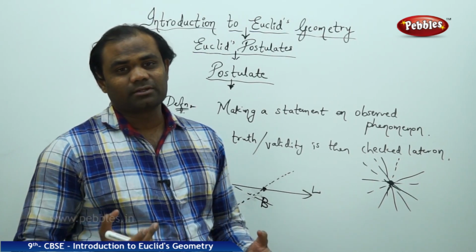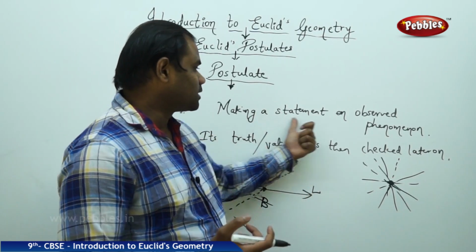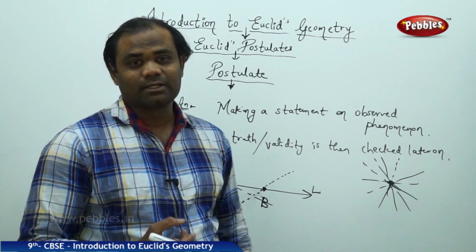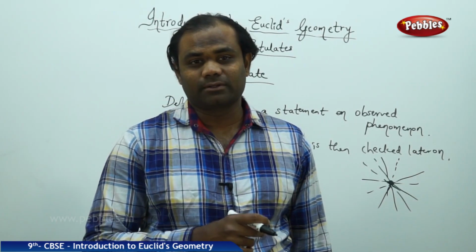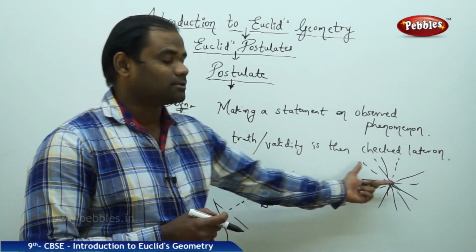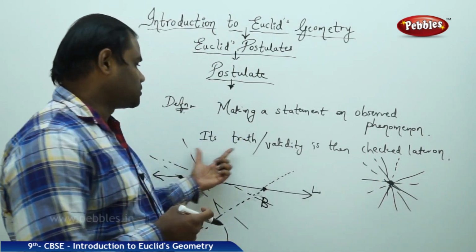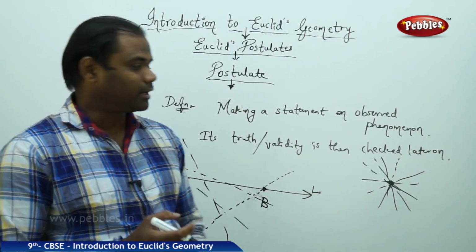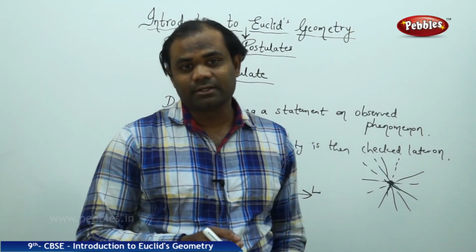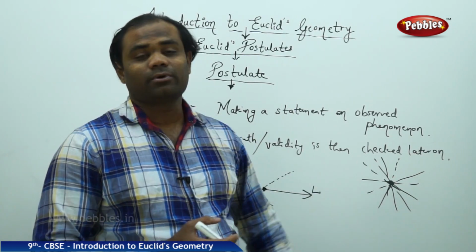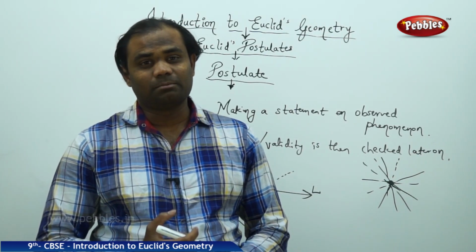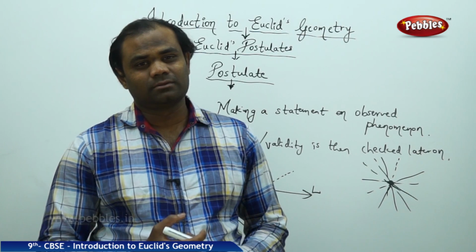So my postulate, a statement made on observed phenomenon, is that infinitely many lines pass through the point. And I check its truth and validity. I draw the different lines and I see that there are infinitely many lines which pass through the point. This is how the postulate comes.